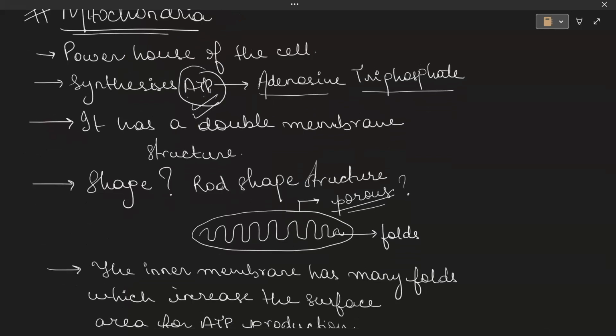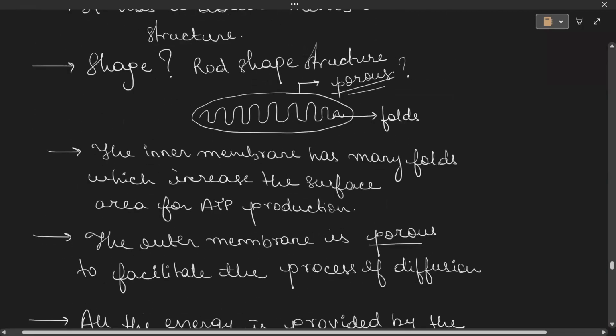Now, shape of the mitochondria is usually rod shape. Okay, it is a rod shaped structure, and the outer membrane is sort of porous in nature. The inner membrane has many foldings. Okay, and these foldings are responsible to increase the surface area for the ATP production.